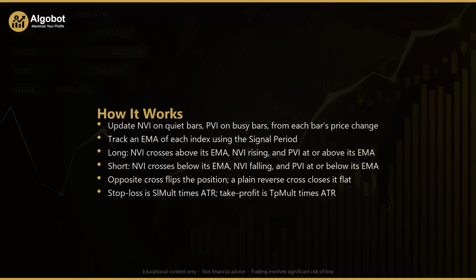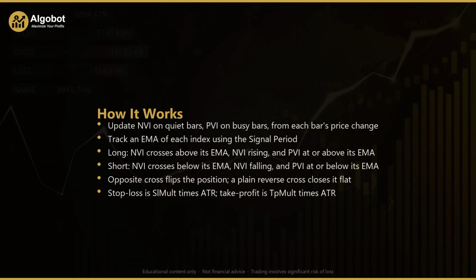On every newly closed bar, the strategy first looks at whether tick volume rose or fell compared with the previous bar. If volume fell, it treats the bar as quiet and updates the negative volume index by that bar's percentage price change. If volume rose, it treats the bar as busy and updates the positive volume index instead. This means each index moves only when its own crowd is active. The strategy then advances an exponential moving average of each index, using the SignalPeriod parameter, which defaults to 40 bars. These smoothed averages act as the reference lines that the raw indices are measured against.